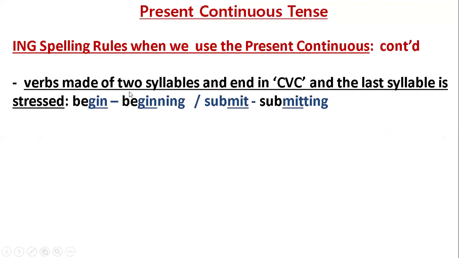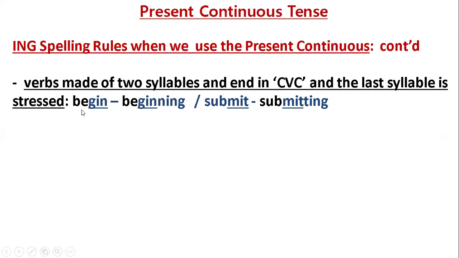Verbs made of two syllables and end in CVC, consonant, vowel, consonant, and the last syllable is stressed. What do I mean by the last syllable is stressed? The last syllable is more emphasized. Okay? Example.